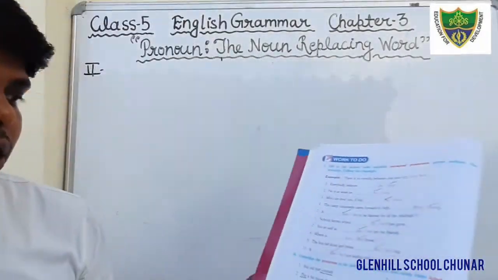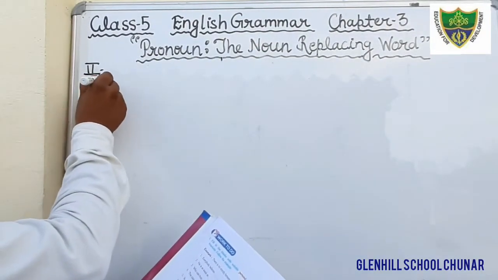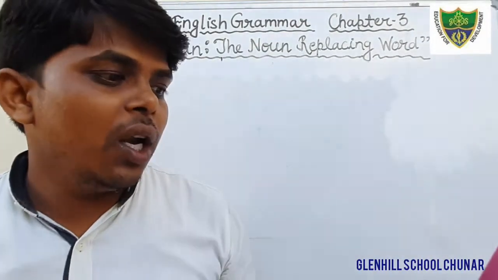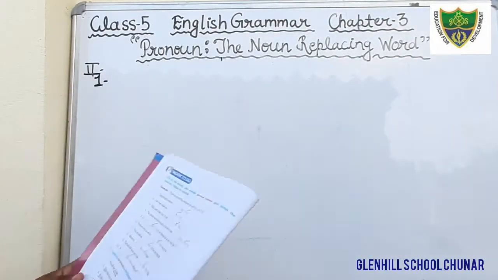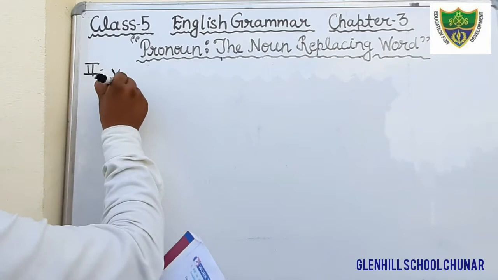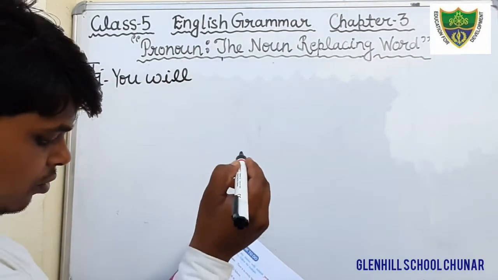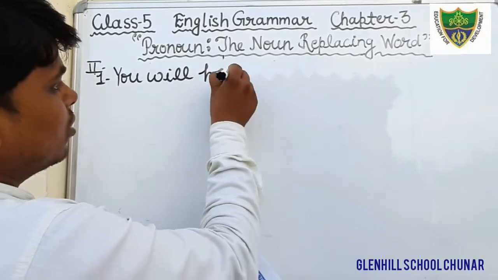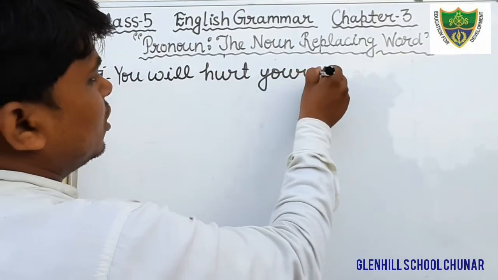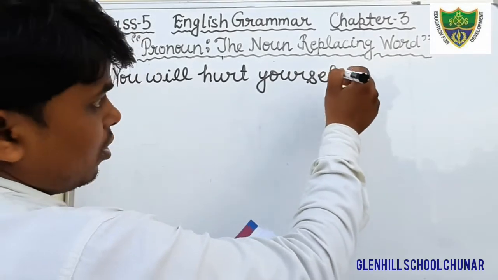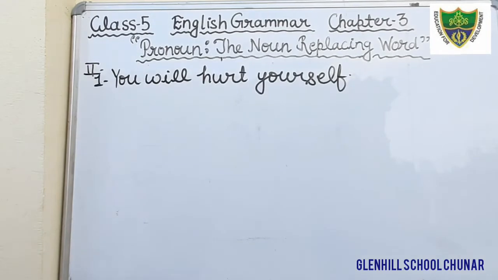So here in question number 1, you see what is given: you will hurt yourself. I am going to write it. You will hurt yourself.